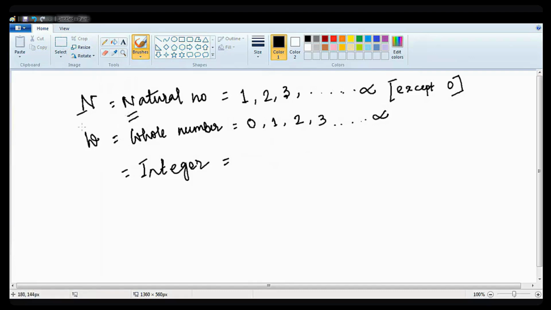Natural number starts with n, so it is represented by the letter N. Whole number starts with w, so it is represented with W. But integer starts with I, yet it is not represented with I; it is represented with Z. Try to understand, it is represented with Z.